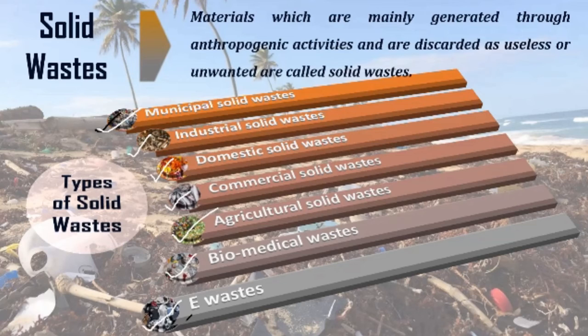Okay. Last but not least, the very, very important one, which is tremendously increasing nowadays, is e-waste. E-waste means electronic waste, and when you are discarding your old mobile and buying a new one, then your old mobile becomes e-waste. When you are not using your computer and throw it away, then also it becomes e-waste, right? Now, you may have seen that beside the electronic shopping malls, old refrigerators and old TVs are generally dumped, right? People get a 1,000 rupees discount and they are happy. But what this old thing is, it is nothing but e-waste. Okay, right? So these were the different types of waste that we are seeing here.